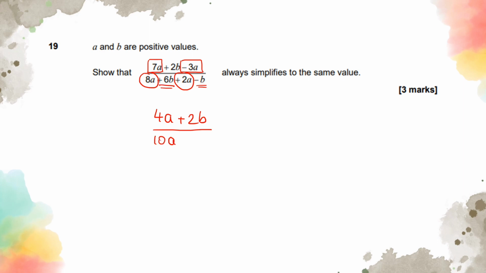6b take away b is going to be 5b. What I could do at this stage is factorize these, and 2 goes into both of these, 4 and 2, and 5 goes into both of these numbers, which is 10. Fantastic. So I can just write down 2a plus b when I factorize, because 2 times 2a is going to give you 4a, 2 times b is going to give you 2b. So we've got 10a plus 5b, so 5 goes into both of them, we said, so we're just going to write down this. So we've got 2a plus b again.